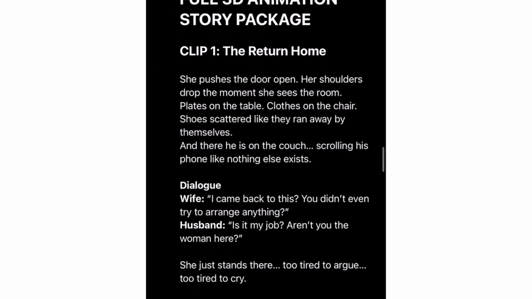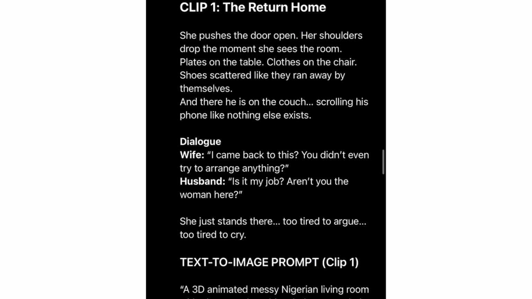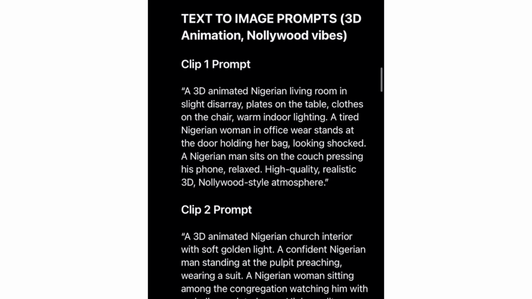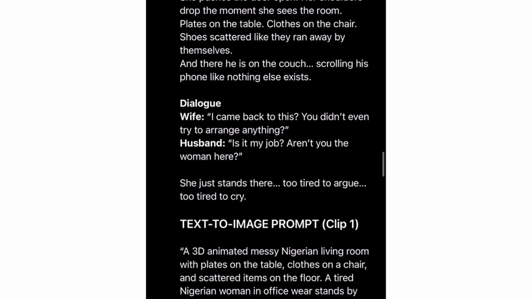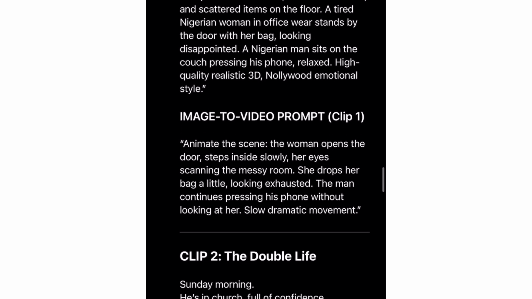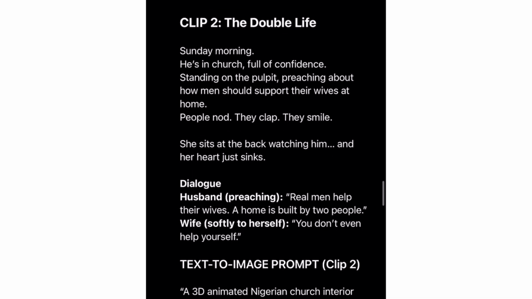So we'll be using this particular prompt that ChatGPT gave to us to generate our image before turning it into videos. So here we'll be generating this first one, a 3D animated Nigerian living room in light distress. So this is the image we'll be generating first, and the app we are going to be using today is Gemini. Gemini can do a lot of things.